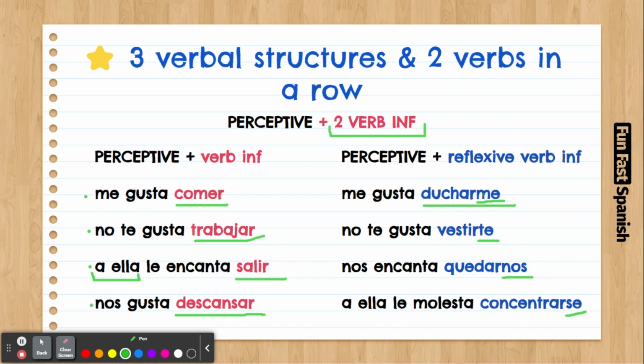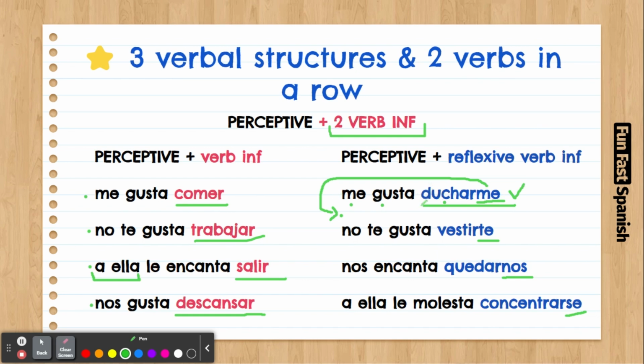Yeah, we cannot do the same thing that we were doing before, putting this "me" at the beginning and saying something like "me gusta duchar." You cannot do that because there would be a double "me." So you always have to put this "me" at the end.